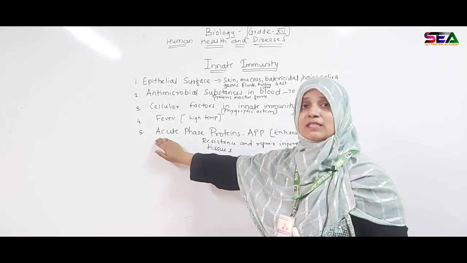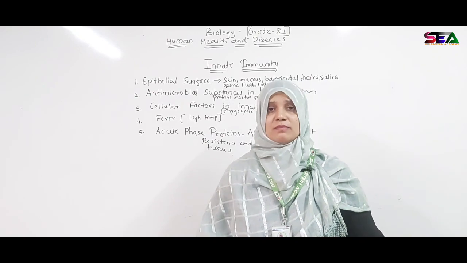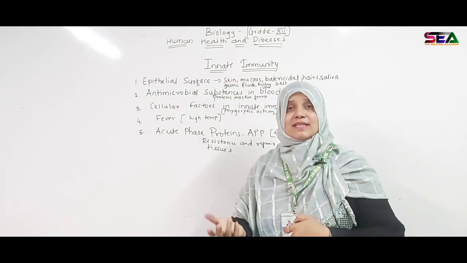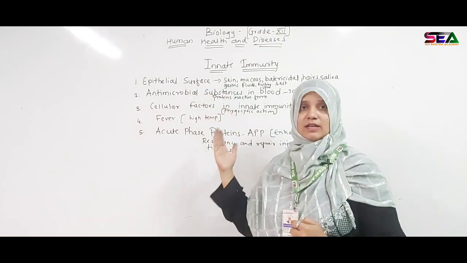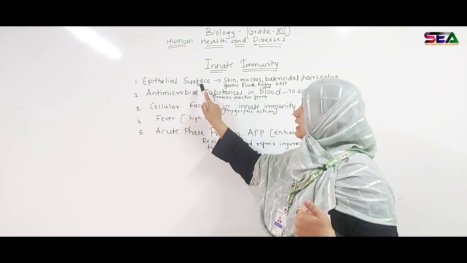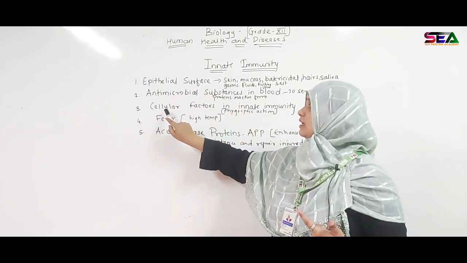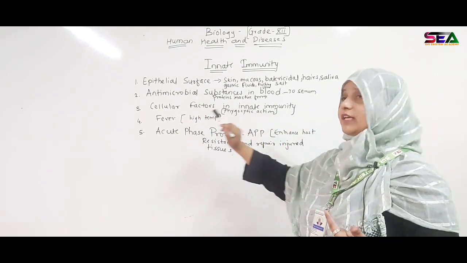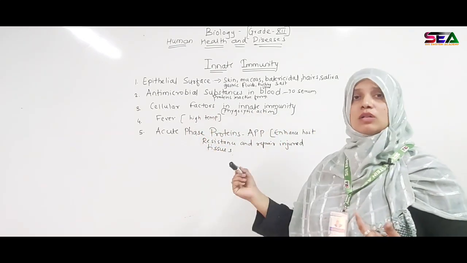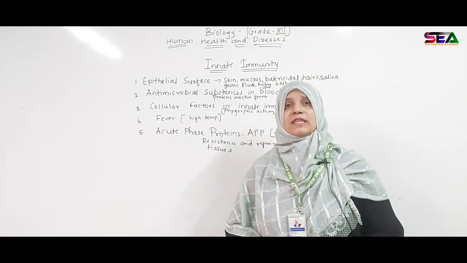So the barriers of innate immunity are: first epithelial surface, second antimicrobial substances, third cellular factors, fourth fever, and fifth acute phase proteins, also known as APP. Hope you have understood innate immunity.